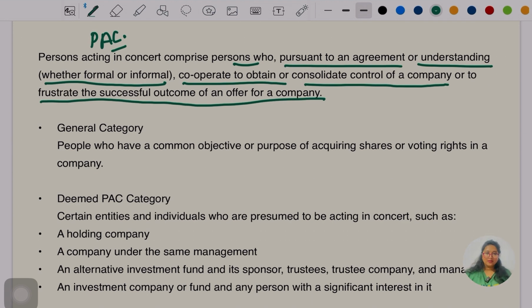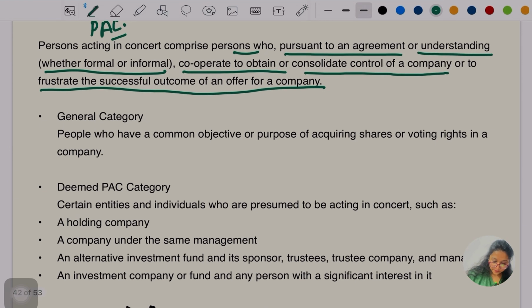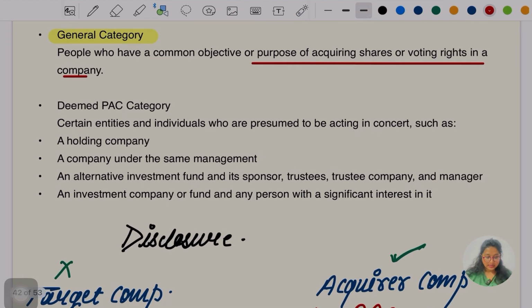So they are further divided into two parts. First is the general category. Second, some people are the deemed PAC, like holding companies and all, or the management and all. So let's go for the general category first. The general category says people who have the common objective or purpose of acquiring shares or voting rights in the company. This is about the general category.